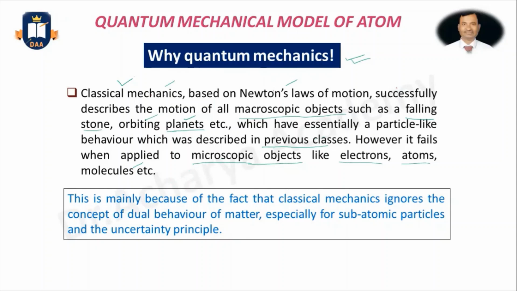This is mainly because classical mechanics ignores the concept of the dual behavior of matter. In the previous class, I discussed the dual behavior, that means wave and mass. These are the dual properties of any matter.